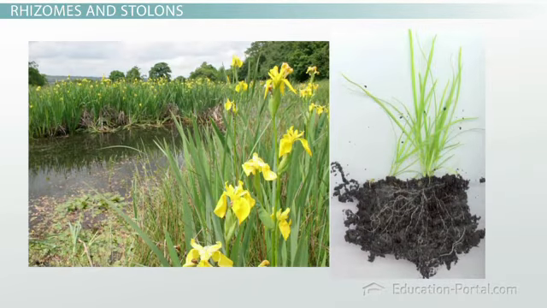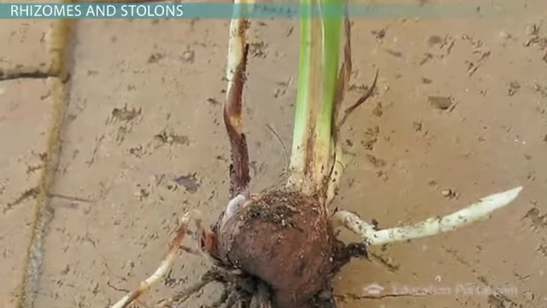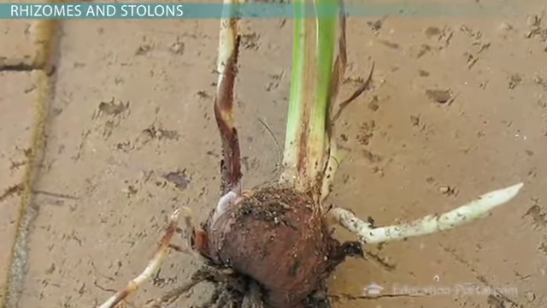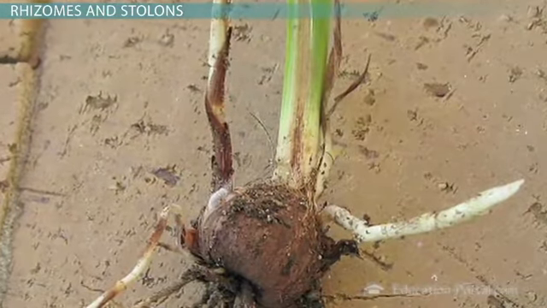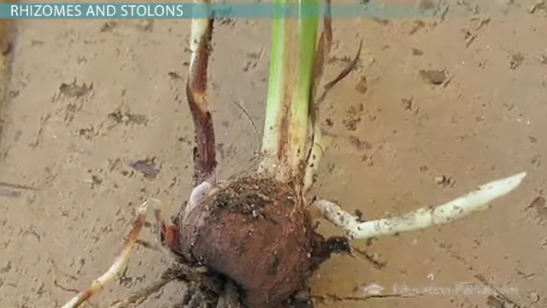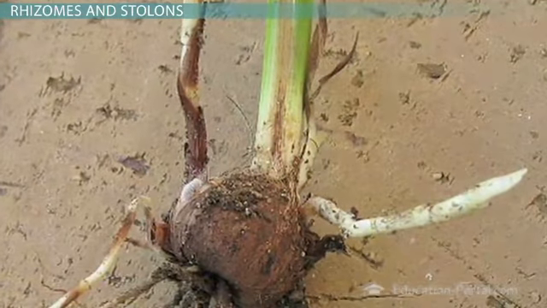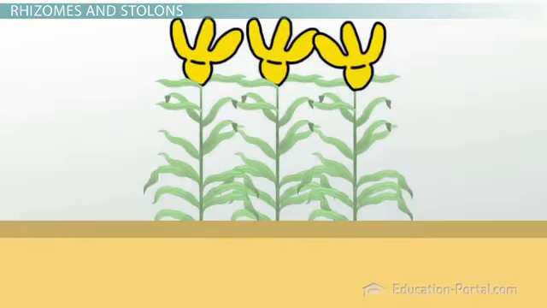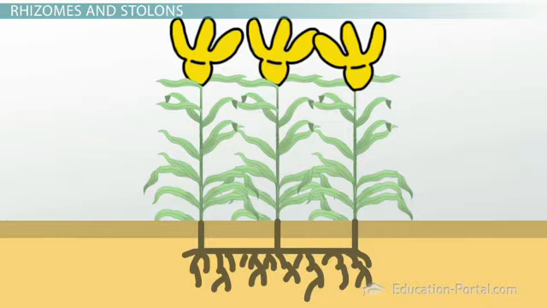The rhizomes grow out from the original plant and invade the nearby soil. They then make new flowering stalks. Even though we think of grasses and weeds most often with this type of vegetative propagation, this method of asexual reproduction can even be seen in irises. Irises can reproduce sexually through pollen and seeds, but sometimes we'll use rhizomes to reproduce as well. This is why you may see a patch of irises growing close together. They're all sharing the same root system.